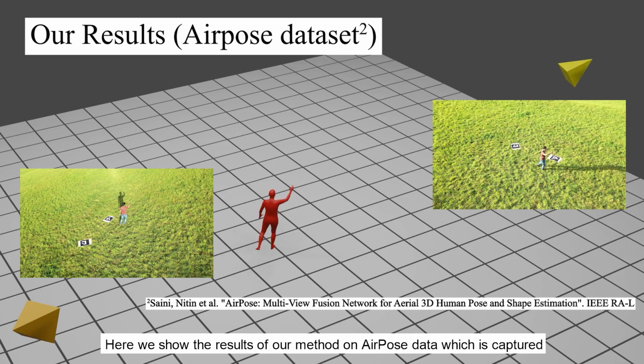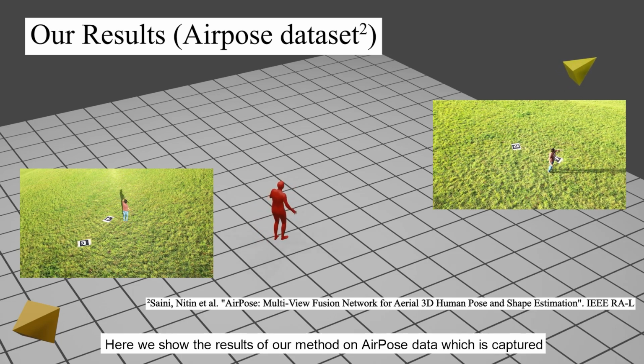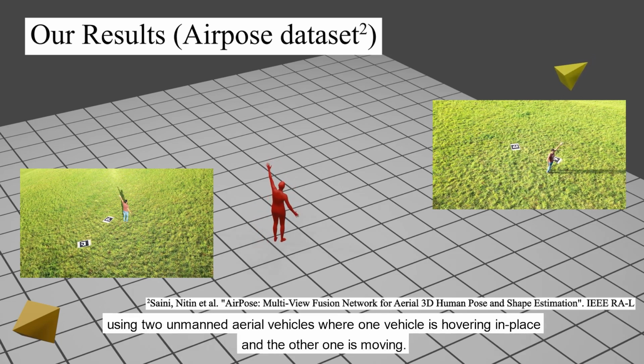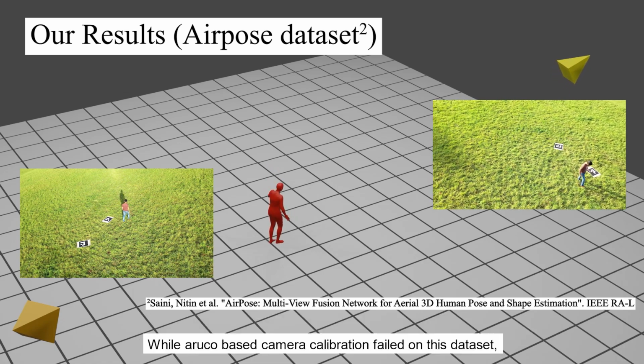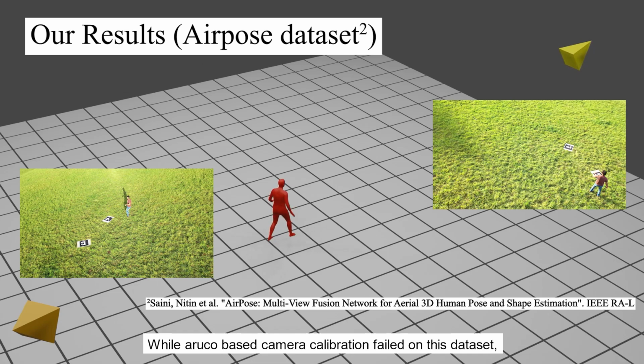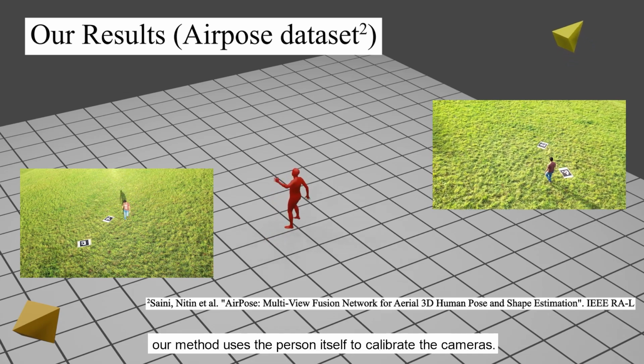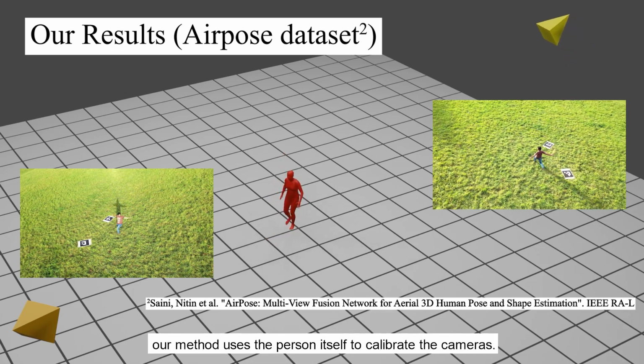Here we show the results of our method on AirPose data, which is captured using 2 unmanned aerial vehicles, where one vehicle is hovering in place and the other one is moving. While ArUco-based camera calibration failed on this dataset, our method uses the person itself to calibrate the cameras.